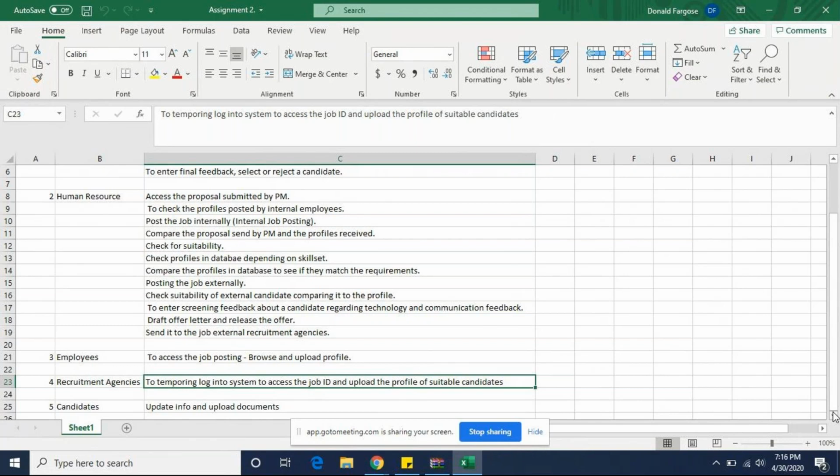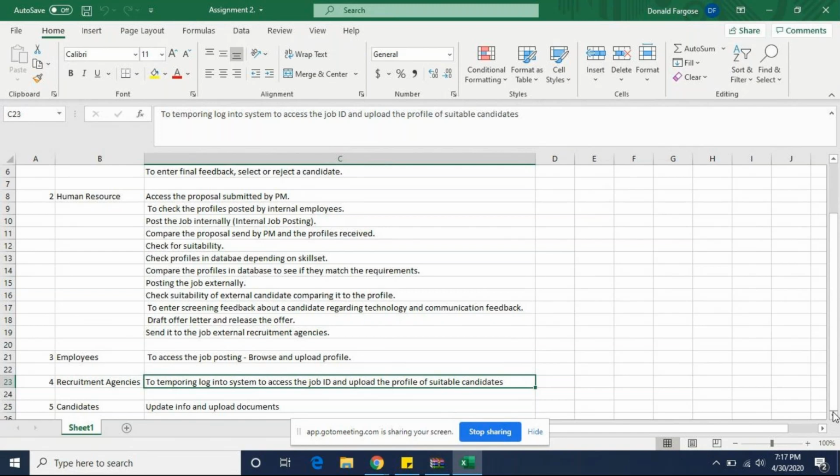Coming to the employees, to access the job posting and browse and upload the profiles. The employees should be able to see all the internal job postings, and by using the same recruitment system, upload the profiles. The recruitment agencies, the external agencies, if you are giving them access, should be able to see the job posting and upload the profiles of suitable candidates for a particular job ID.